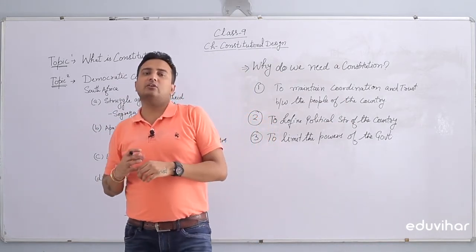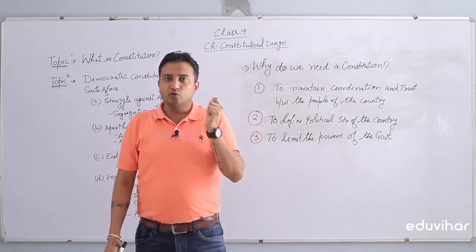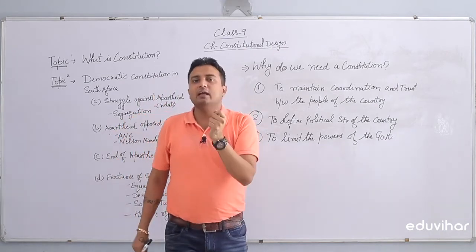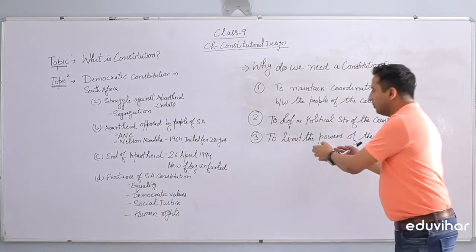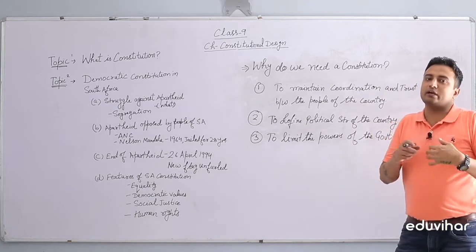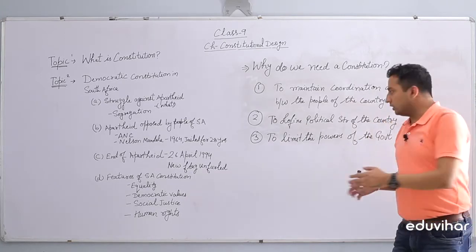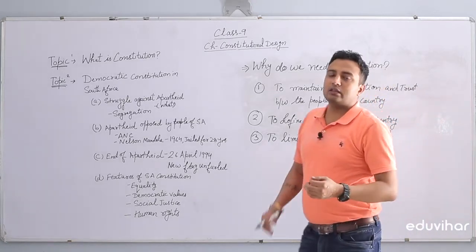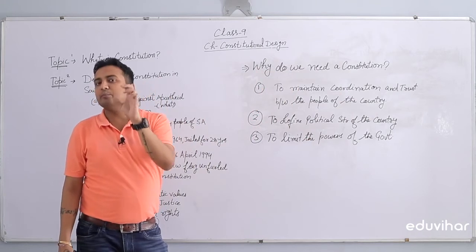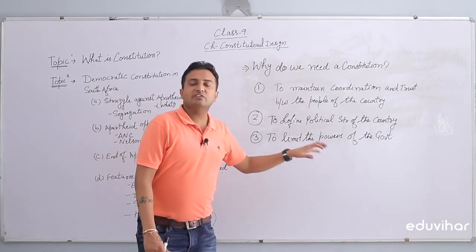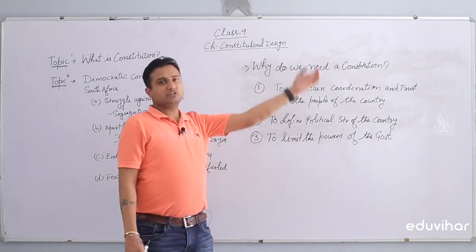How about if that government rules with a stick? Rules are strictly imposed on the citizens because the government is not democratic anymore. They became dictators. So how about if there is no limit on the powers of the government? To limit and to check and balance the powers of the government, we require a constitution.